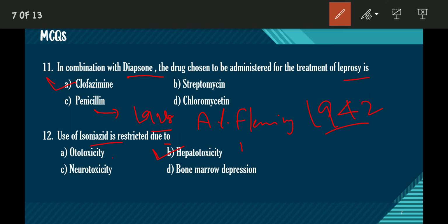What is ototoxicity? Ototoxicity is poisoning related to the ear. And neurotoxicity is the toxicity of neurons, nerves related to the central nervous system or peripheral nervous system. And what is bone marrow depression? Bone marrow depression is a condition in which the number of hemopoietic cells is decreased in our bone marrow. So the answer of question 12, that the use of isoniazid is restricted due to hepatotoxicity, is option B. Let us move to the next question.